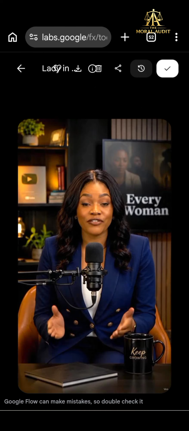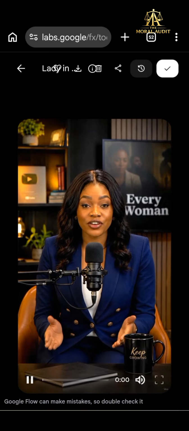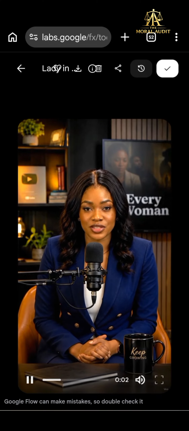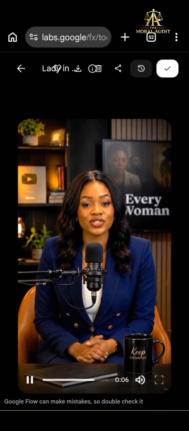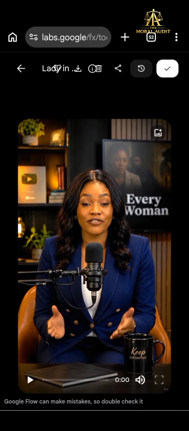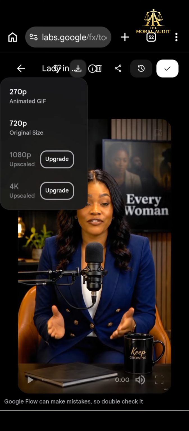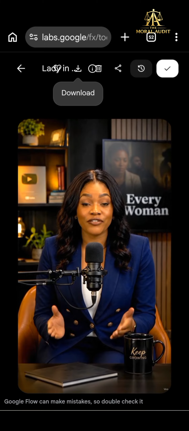Why I downloaded it too is that I want to clip them together so that they will say the same thing. First, ladies, please prioritize yourselves. You can't pour from an empty cup. Second, parents, remember that children don't just listen, they imitate. Okay, so we go ahead and click the arrow sign, we download it.